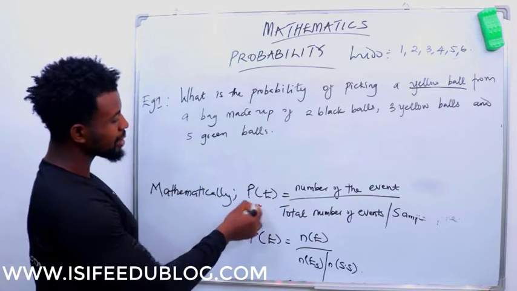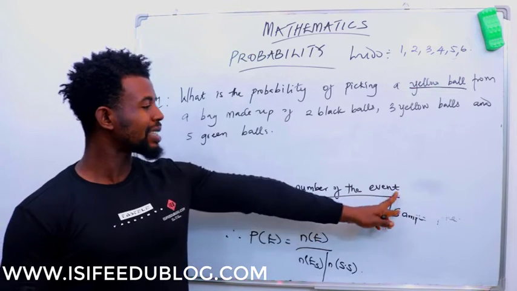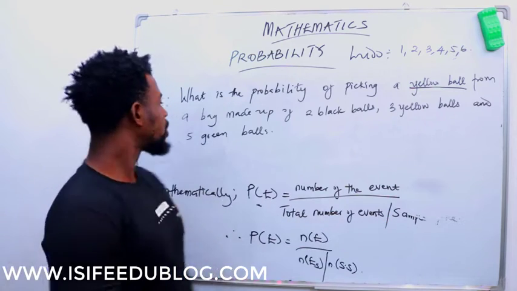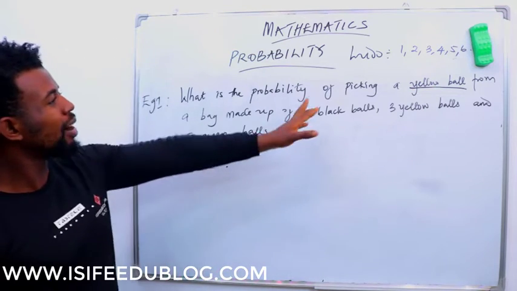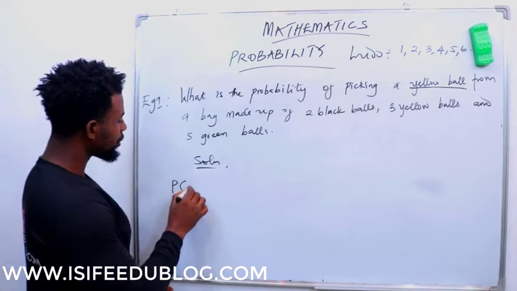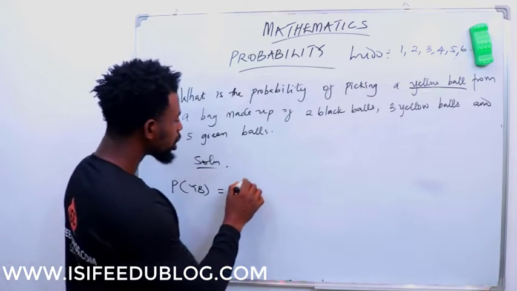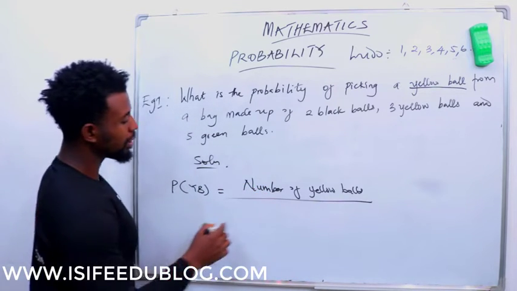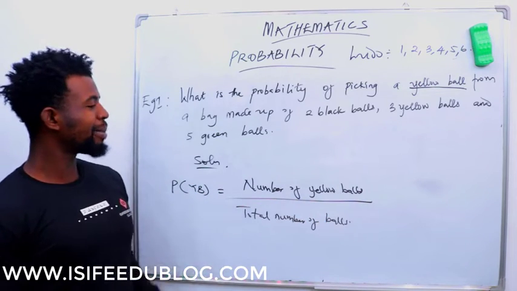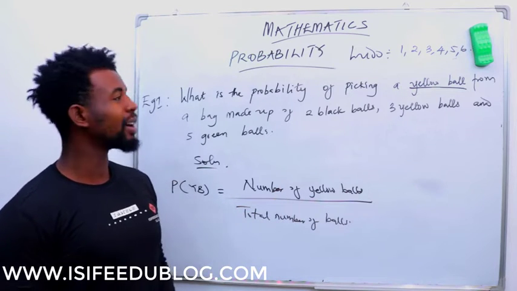And from a mathematical definition of probability, we say that the probability of any particular event occurring is the number of that event all over the total number of possible events, right? So we have that the probability of picking a yellow ball from this our question is the probability of yellow ball. Now our event is yellow ball, right? It will be equal to the number of yellow balls all over the total number of balls. So the probability of picking a yellow ball from our bag is the number of yellow balls in the bag all over the total number of balls inside that bag.